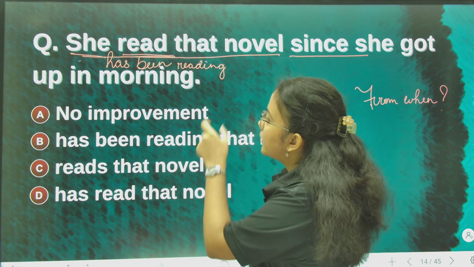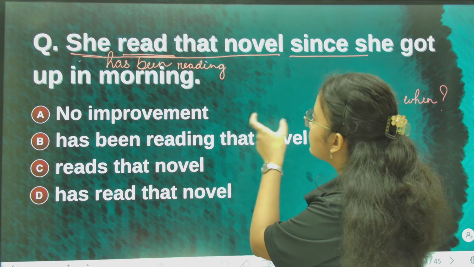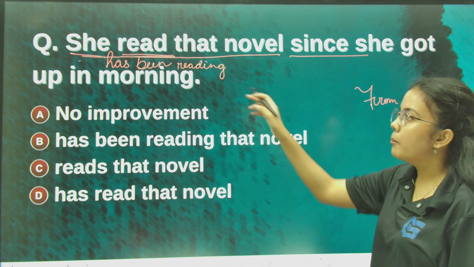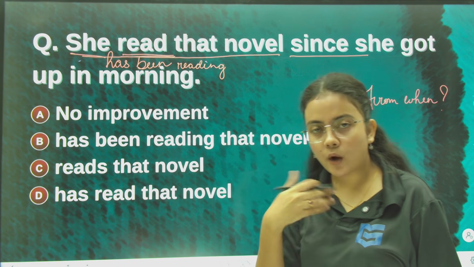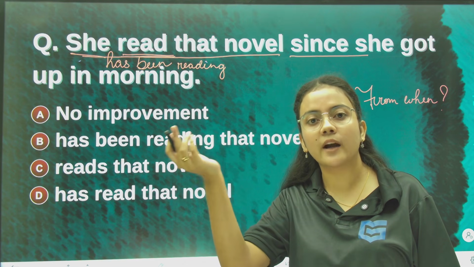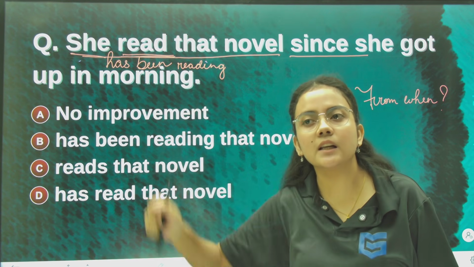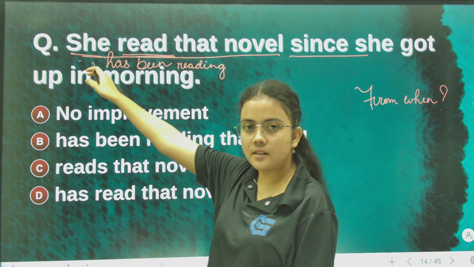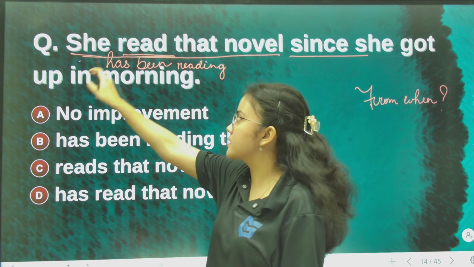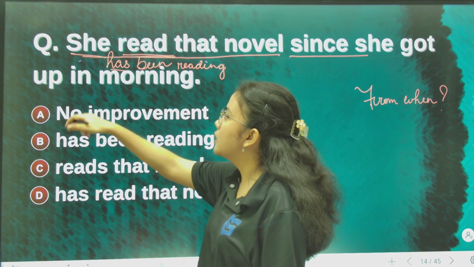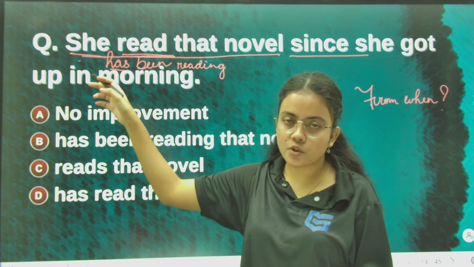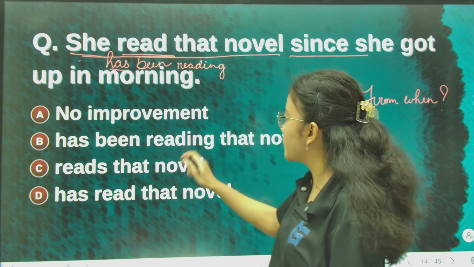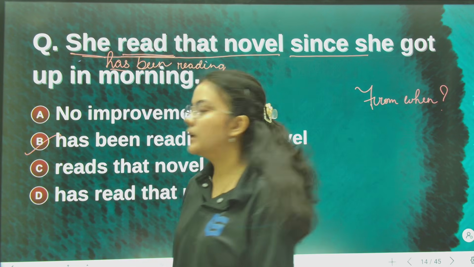So what will it be after improving? She has been reading that novel since she got up in the morning. She started the reading action in the morning when she got up and it is still continuing. So it is present perfect continuous. With a third person singular noun we write has. And the perfect continuous structure is only been plus the continuous form of the main verb. So has been reading the novel is the correct answer.